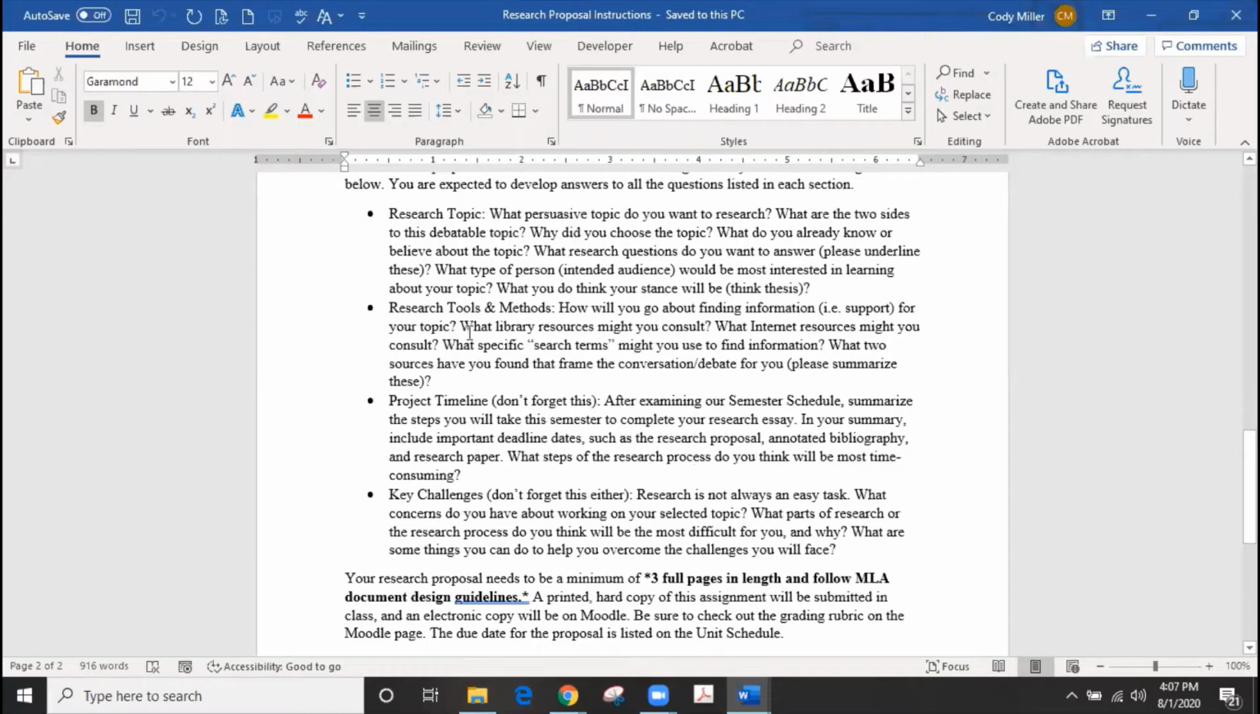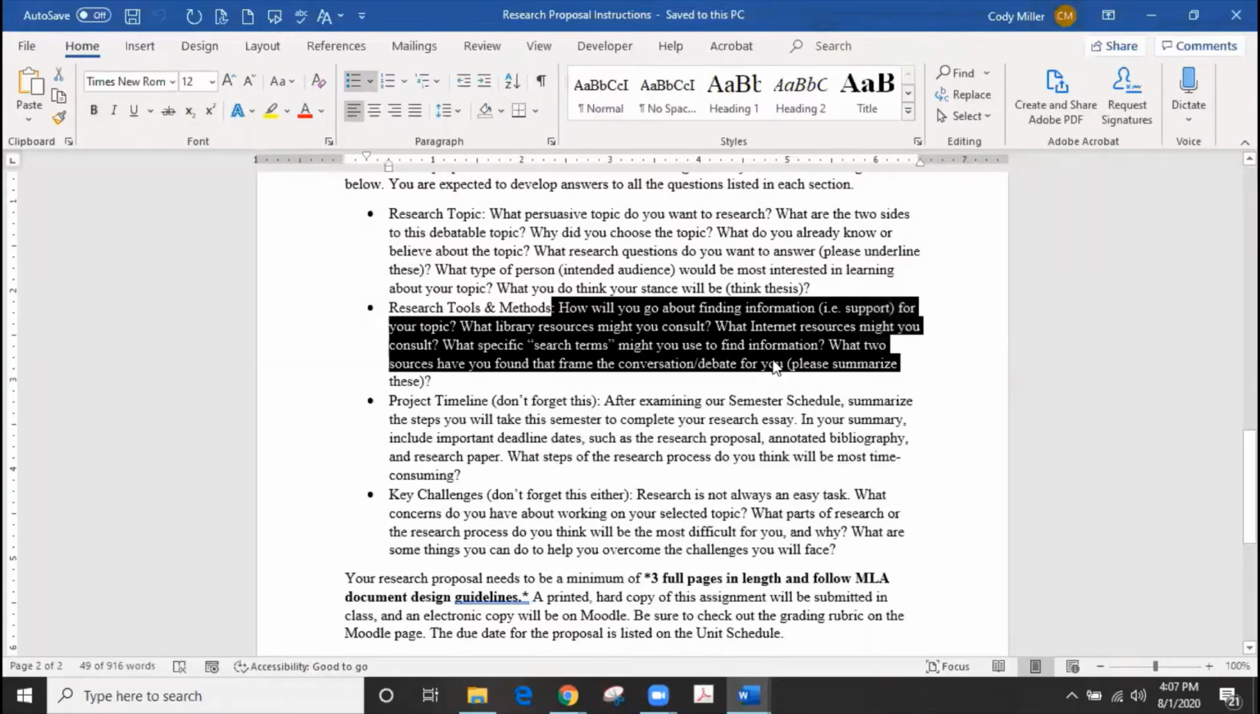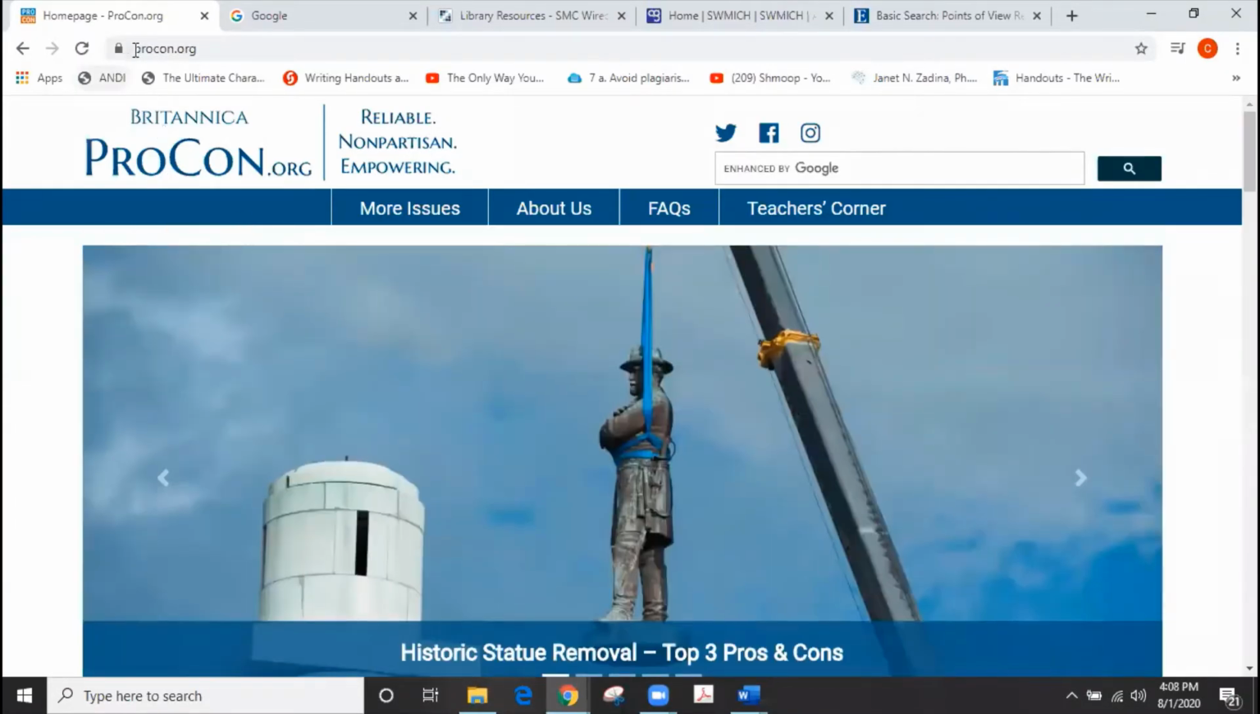When we look at that section, what's expected of you is how you'll go about finding information, what resources you might use, including the library resources, what internet resources you might use, what some of the search terms are, and what two potential sources you're thinking about using for this part of the research process, which is largely the research proposal.